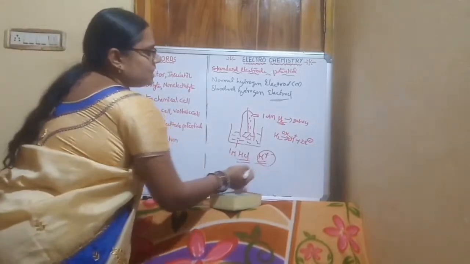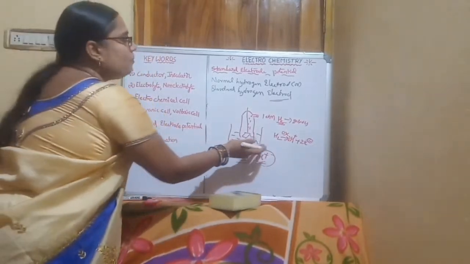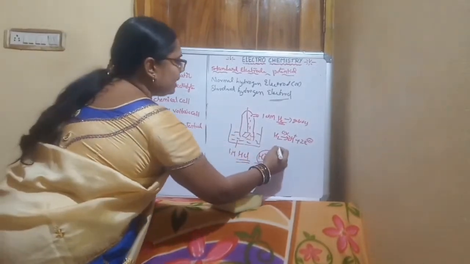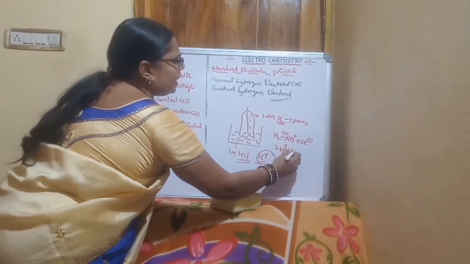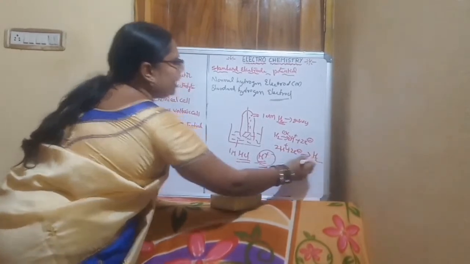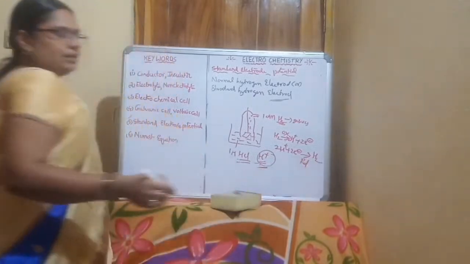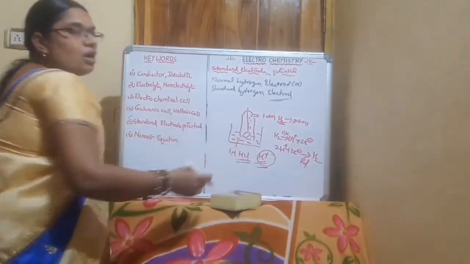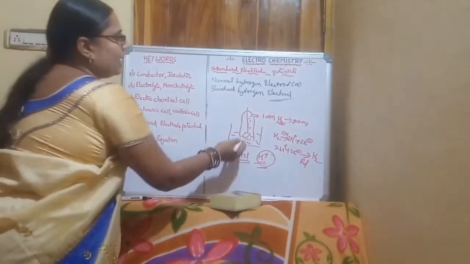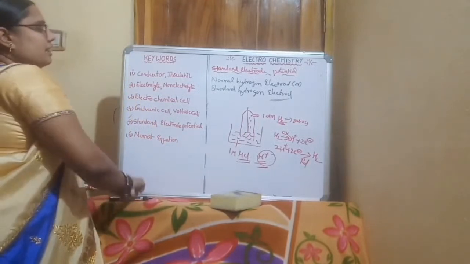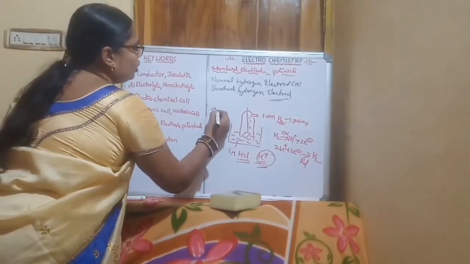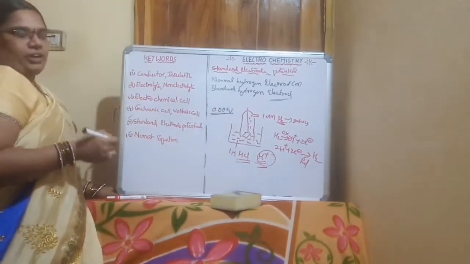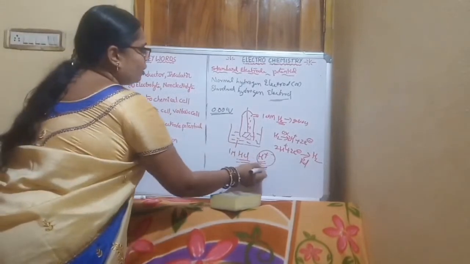And the reduction reaction also occurs in this electrode. In the same electrode, 2H+ plus 2 electrons gives H2. Here the oxidation and reduction reactions both occur in the same electrode. So we can assume that the electrode potential is taken as 0.00 volts. This is the standard electrode potential.